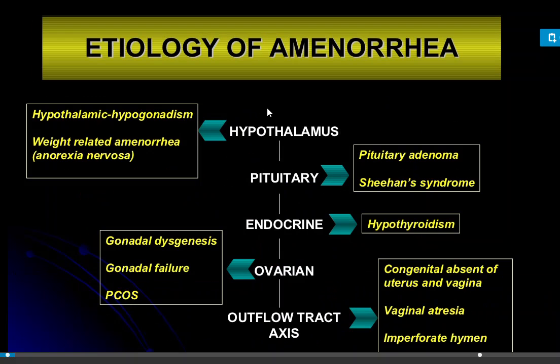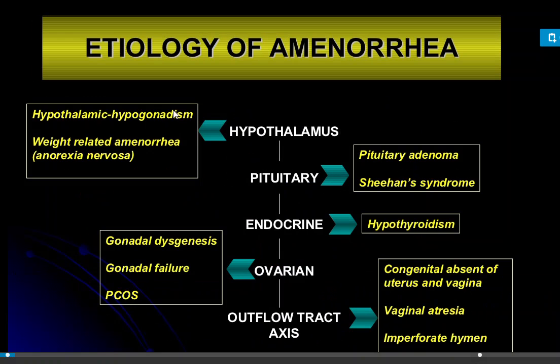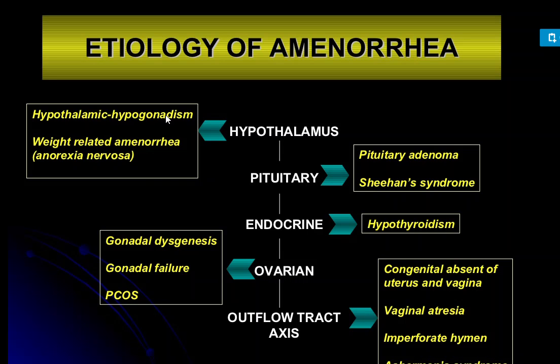Next is Kallman syndrome. Kallman syndrome is nothing but hypogonadism, a deficiency of the gonadotropin, which secretes the hormones that are capable of promoting growth and function of the reproductive organs. Nutritional deficiency: if the girls have any deficiency of nutrition, then it's also a cause for amenorrhea under the hypothalamic cause.